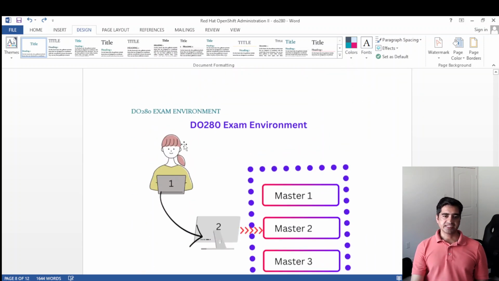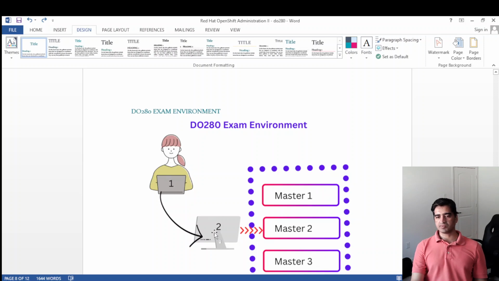Okay, in the exam, as I said, number one is your laptop. On this laptop you are connected to the exam operating system. From that exam operating system, when your exam has just started, they will give an instruction with a host name, user ID and password. Using that, you need to SSH from your laptop, your exam environment, to another server, and then you run all your commands for the given question.